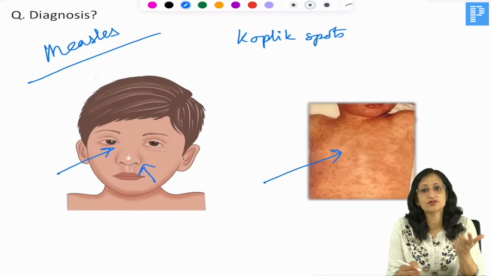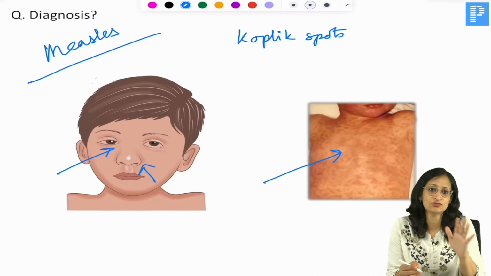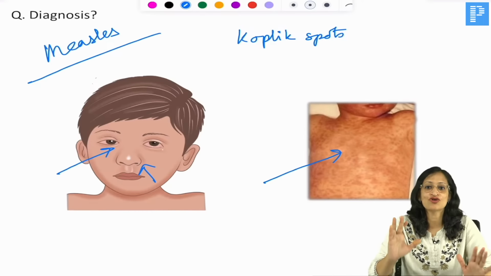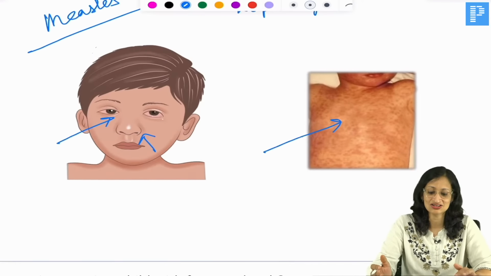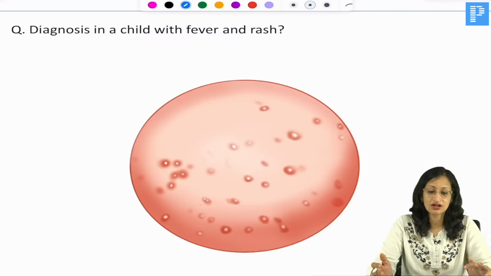Koplik spots can also be present on the conjunctiva and vagina, so on any mucosa they can be present. For the management, it is mainly supportive, and vitamin A also is given in addition. Okay. Now, what is your diagnosis in a child with fever and this rash?